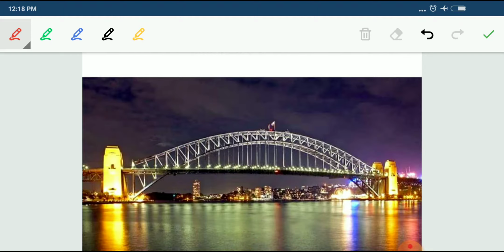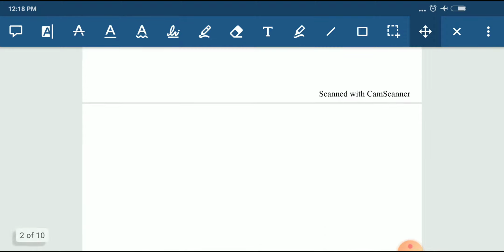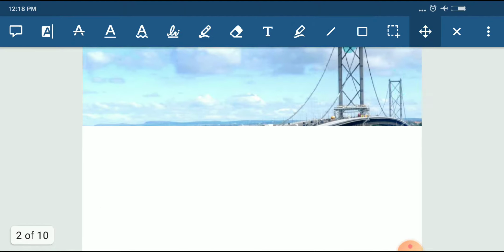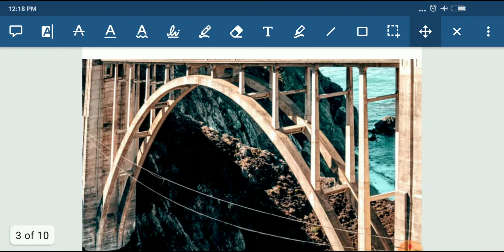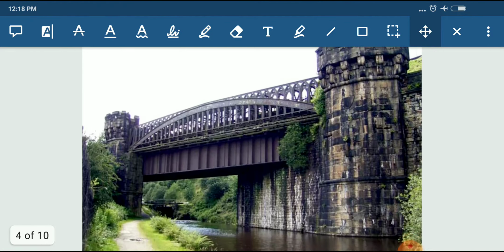If you want to see the different types of bridges, this is one type of bridge that we are seeing. Next, there are different types of bridges: arch bridges, railway bridges, skew bridges, and cantilever bridges.